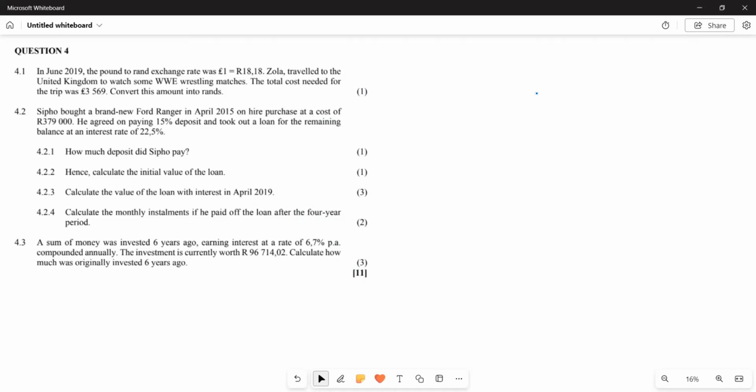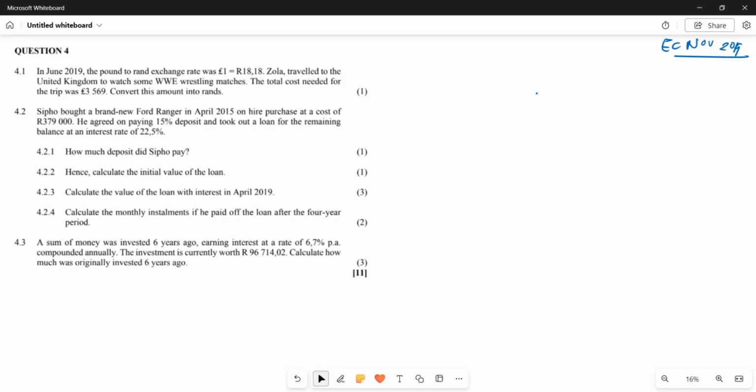It's Mr. Thatcher again, and now we are still looking at our financial mathematics, right? So now we are looking at our Eastern Cape paper. This one is for the Eastern Cape, and this was November 2019, right? So let's see in terms of what it got for us.